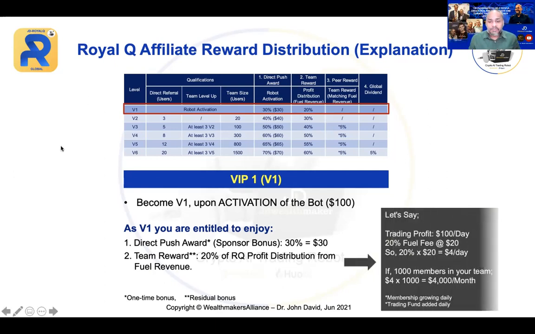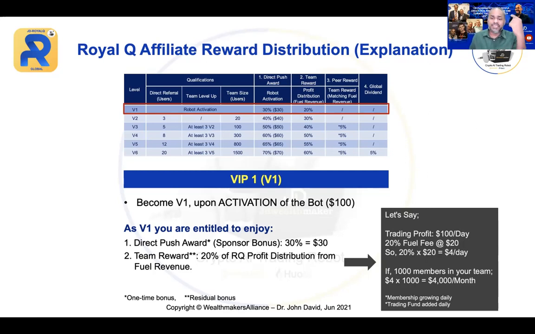So now let's say trading profit is $100 per day. Let's say in your team, the trading profit is $100 per day. Now, 20% of the fuel fee will be how much? $20. Am I right? But this $20 is not taken from your $100. It's taken from the fuel fee. So now V1 gets 20%. So 20% times $20, you will enjoy $4 per day.